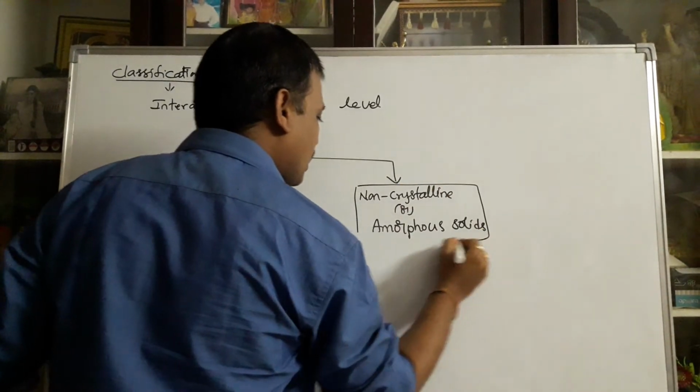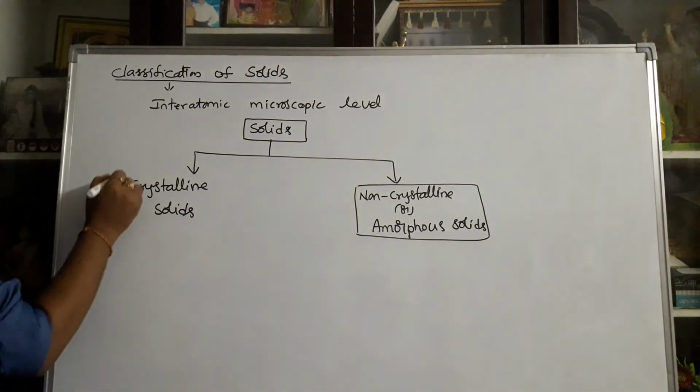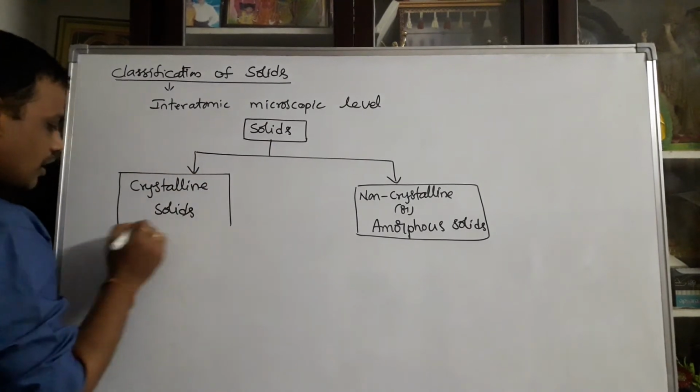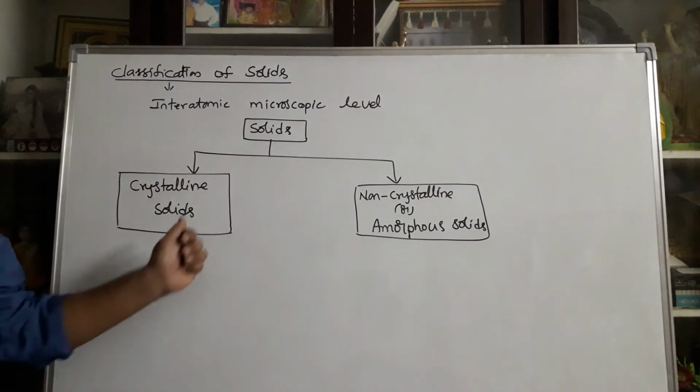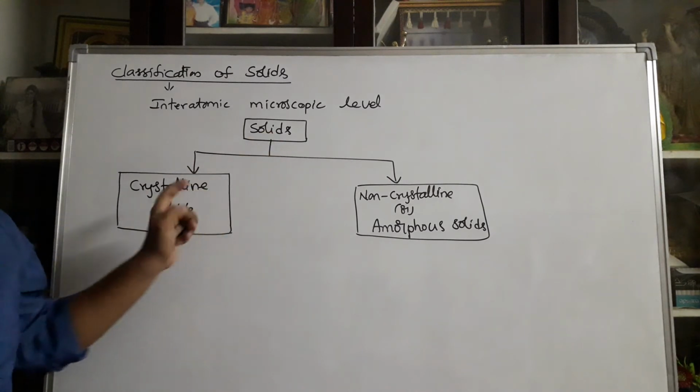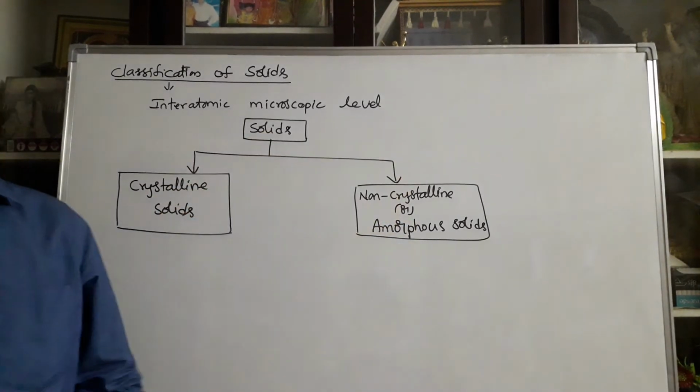Crystalline solids and amorphous solids are based on their interatomic microscopic level configuration. Atoms can be arranged from two different points of view. Based on that interatomic distance, solids are divided into two types: one is crystalline, another is amorphous.